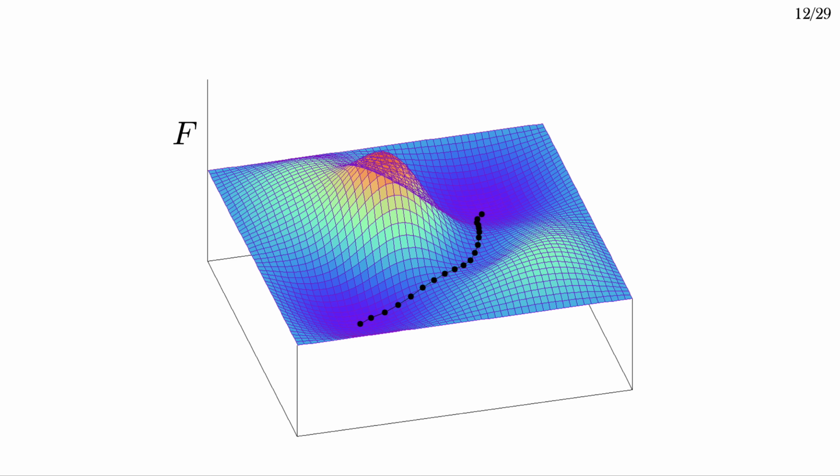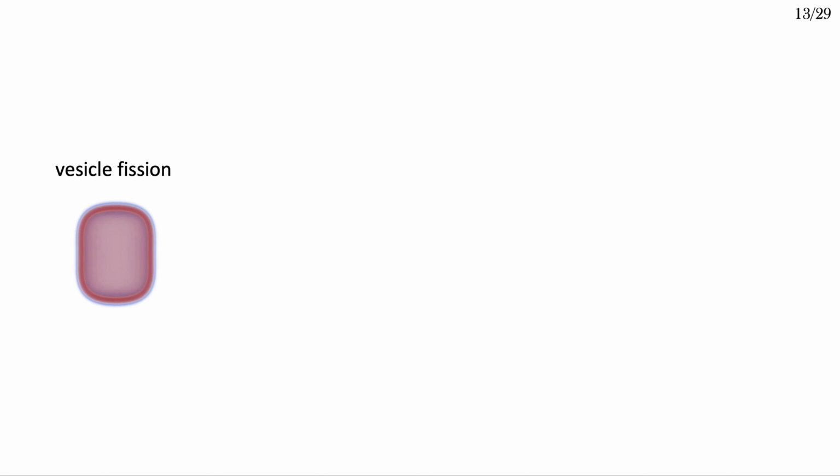I start off with some guess for the pathway. In practice, I come up with something that kind of makes sense, and create a bunch of concentration profiles that follow that possibly sensible pathway. I then relax it under the constraint that each point remains equidistant in configuration space. This has to be done carefully, but if it's done correctly, it produces the minimum free energy path through configuration space. Note that this path is only locally optimal, not guaranteed to be globally optimal. So I need to try a bunch of paths and kind of mess around with it a bit to try to be sure that the path that I create is actually a good one. Here's an example of an optimal path between one large vesicle and two smaller ones, i.e. the pathway for vesicle fission.